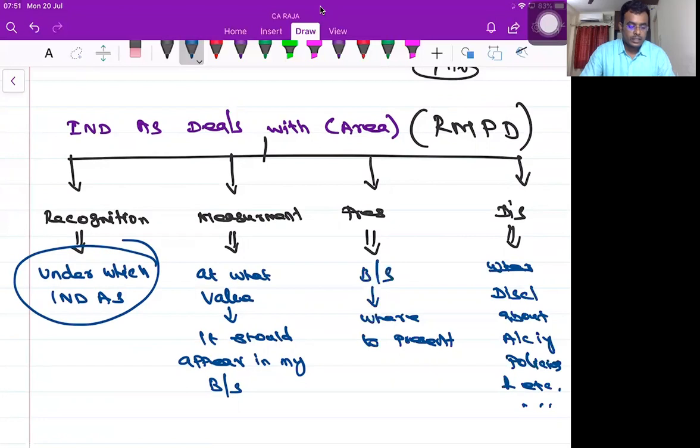Recognition under which standard is supposed to be considered. Measurement, what value should appear in a balance sheet. Presentation, in which place it should appear in the balance sheet. What are the other data supposed to be disclosed as a part of this asset is called disclosure. Are you clear, everybody?